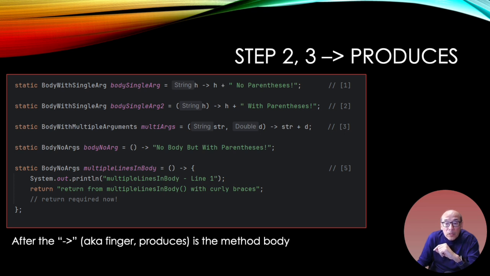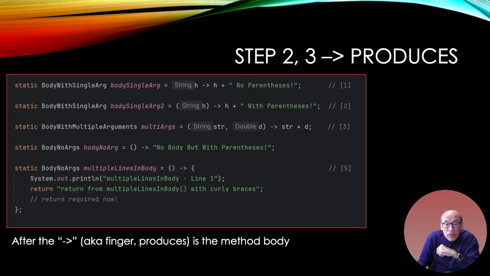If you recall, with the ones that had 2 arguments, here's my implementation. I'm going to add the string and the double. And you know, in Java, if you start with a string and add a number to it, it will automatically convert the type. All right. What about the one that has no arguments? Remember, I said when you have no arguments, you need the parentheses. You see why now? Because without it, you wouldn't have anything here to declare that there's no arguments. You have to show that there's no arguments to declare there's no arguments. But in this case, if you don't give any arguments, I'm always just going to tack on this string. Okay, that's what I'm going to do.